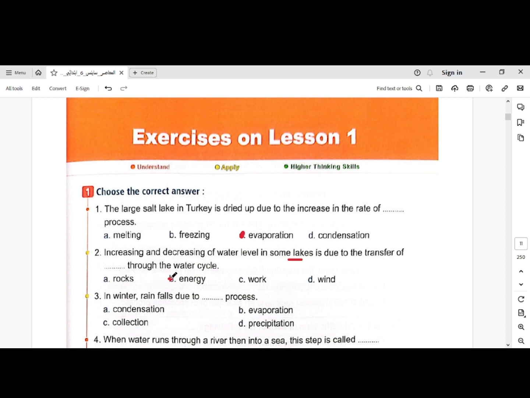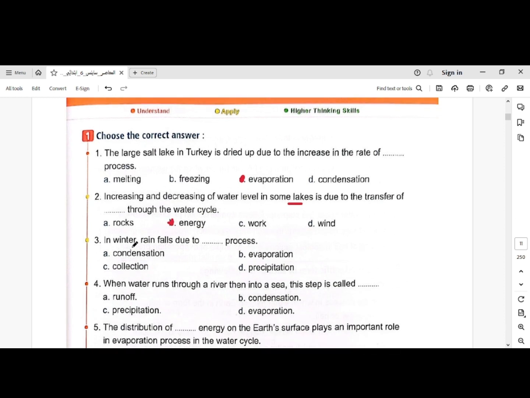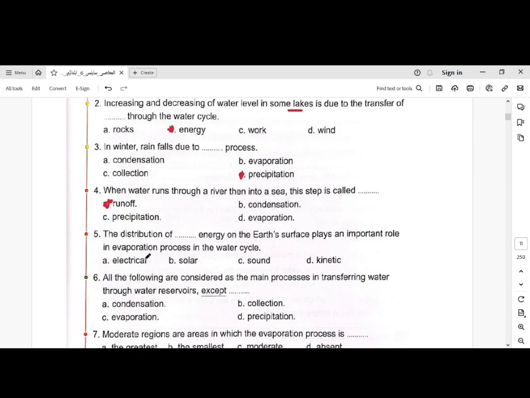Our answer: transfer of energy. In winter, rainfall is due to which process: condensation, evaporation, collection, or precipitation? Our answer: precipitation process. When water runs through a river then into a sea, this step is called runoff, condensation, precipitation, evaporation. Our answer: runoff.